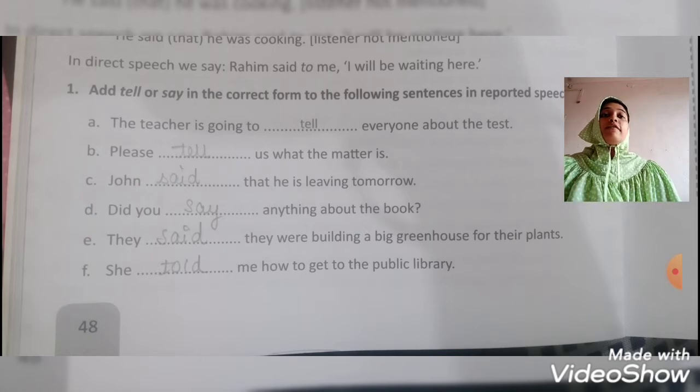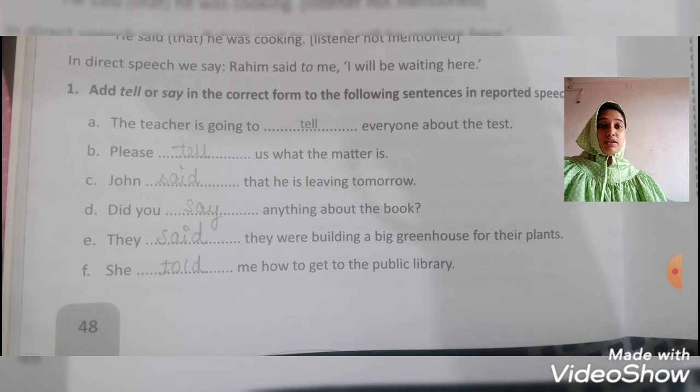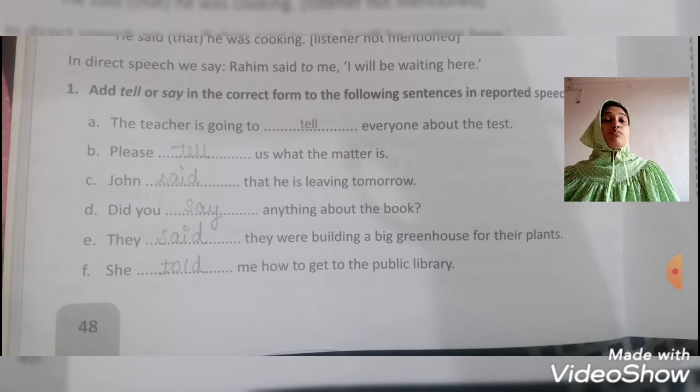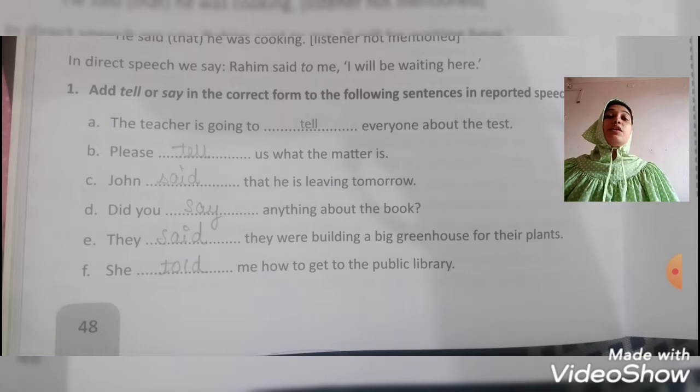So here we'll use tell instead of say. John dash that he is leaving tomorrow. John said that he is leaving tomorrow. So here said is being used. He is leaving tomorrow, it is for the future tense. Did you say anything about the book? Did you say anything about the book?